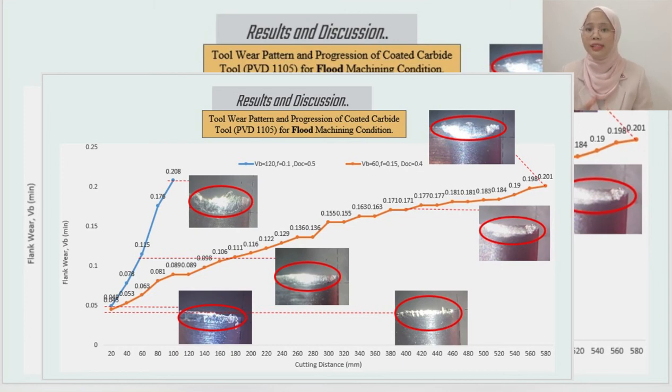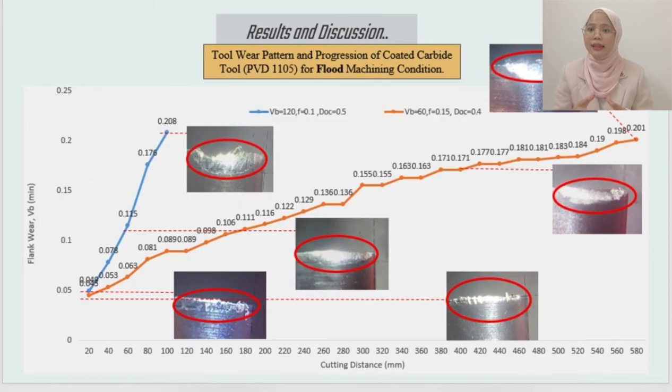When the cutting speed was 120, feed rate 0.1, and depth of cut 0.5, the tool only managed to travel 180 millimeter until VB 0.201 mm and catastrophic fracture occurred. From the result obtained, the cutting distance for the flood machining condition is 580 millimeter, higher than the dry, which is 320 millimeter.